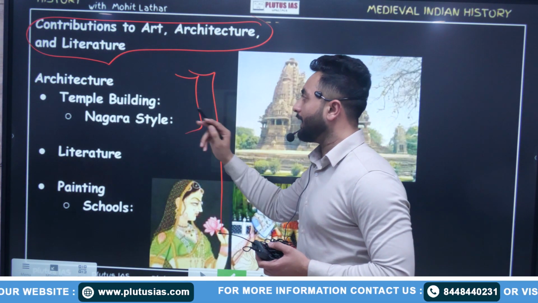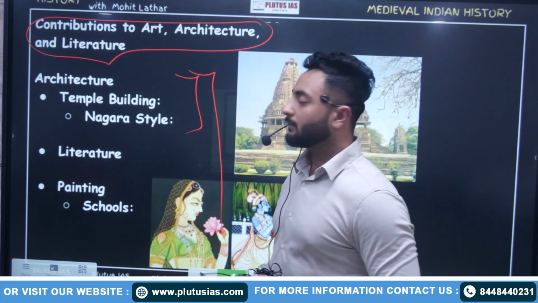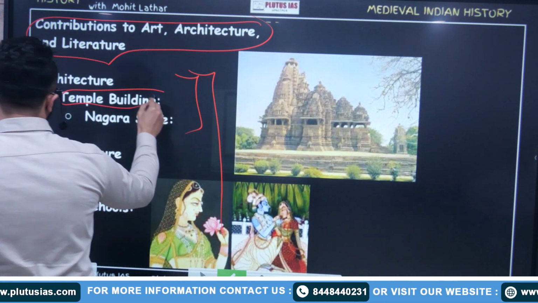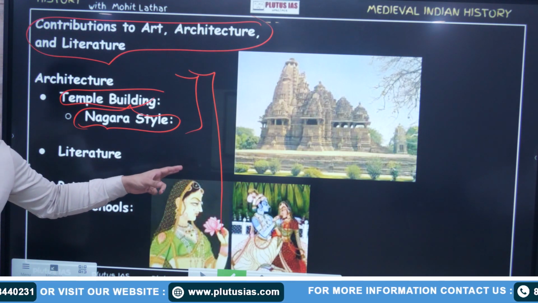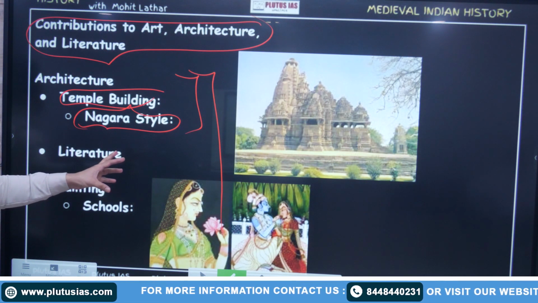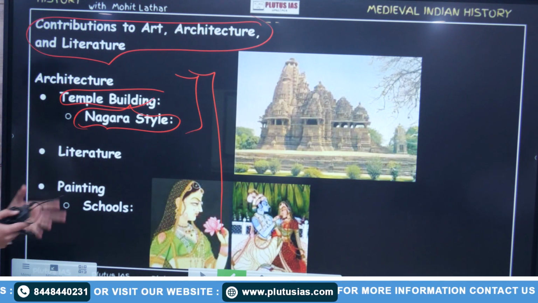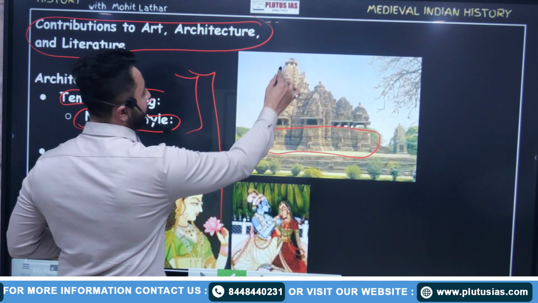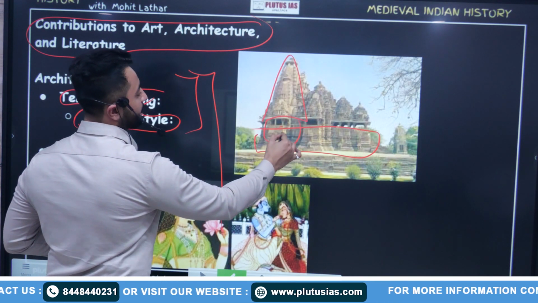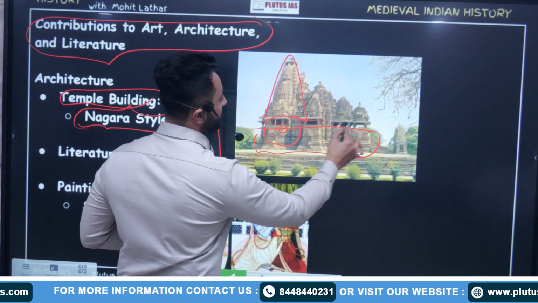First of all, write about architecture: temple building, Nagara style. As we saw, this period was the Rajput dynasty, especially the Chandelas were the epitome of the Nagara style of architecture, Khajuraho temples and all. So this is somewhat like Nagara architecture. We have a main temple. Under this we have a Garbhagriha, where the main deity is located.